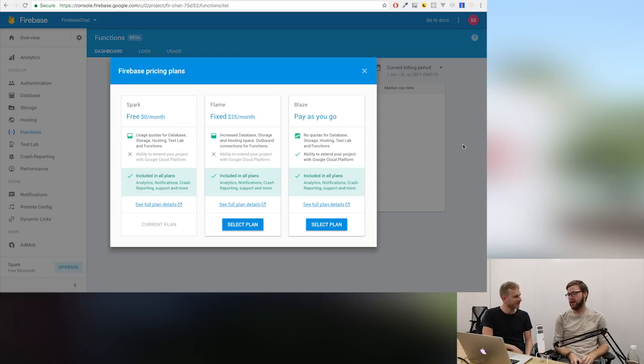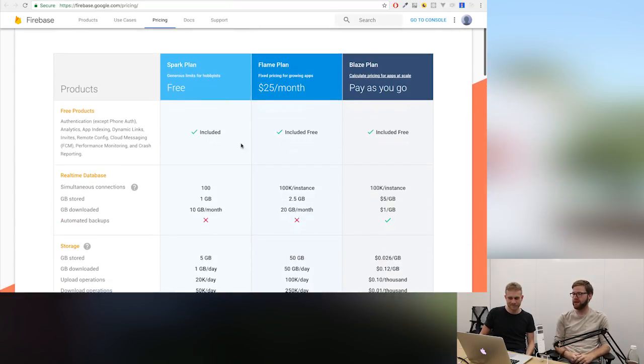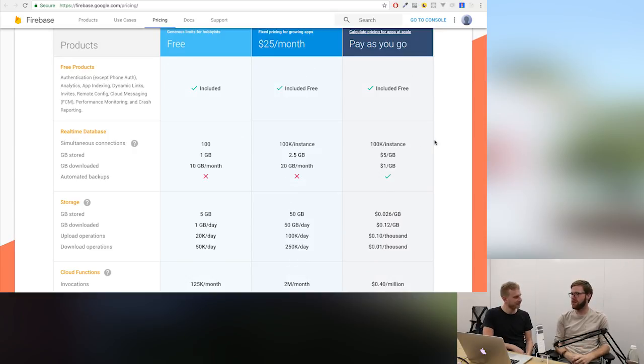Yeah. So if you say, I only have $25 a month to spend, that is my limit, and I'd rather have everything stop if it goes past that, you can use that fixed plan. Yeah. So it's basically like a very strong safety net. But the bad part is, if you do grow past that, you'll have to either quickly switch to Blaze or deal with downtime in your application. If you don't want that, and what is honestly cheaper most of the time is to use the Blaze plan, which is just pay as you go. Every Firebase feature is either free or has a pay-as-you-go usage. Yeah. So for every gigabyte of storage, it's this much.